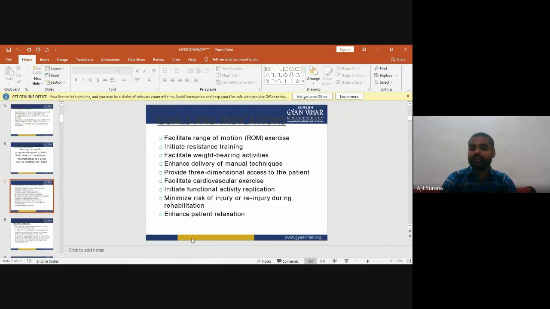They are used to facilitate range of motion exercises and initiate resistance training. They facilitate weight bearing activities, enhance delivery of the manual techniques, and provide three-dimensional access to the patients. They facilitate cardiovascular exercises, initiate functional activity replications, minimize the risk of injury or re-injury during rehabilitation, and enhance patient relaxation.